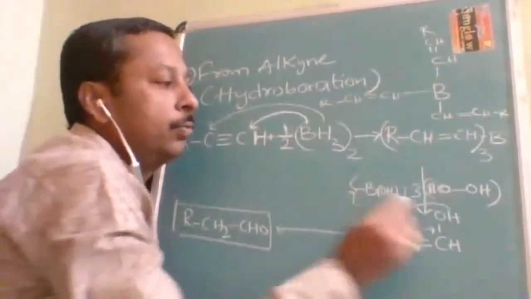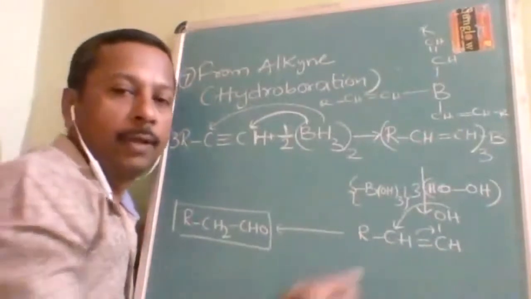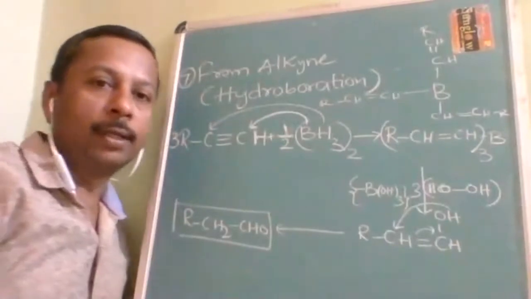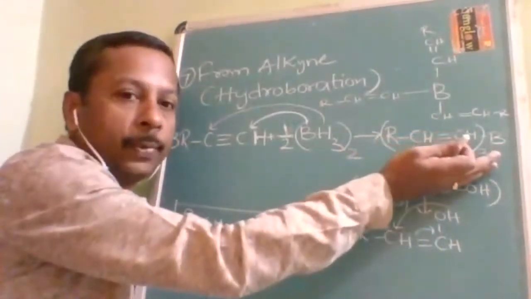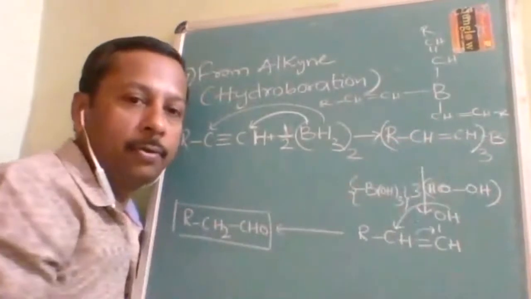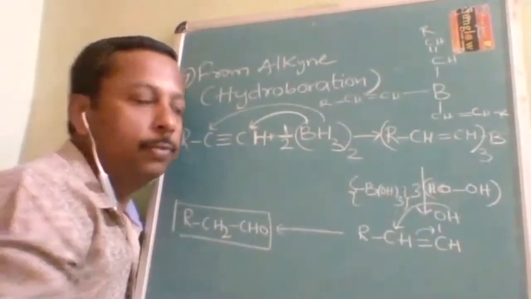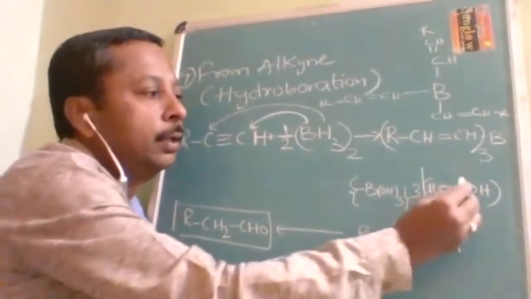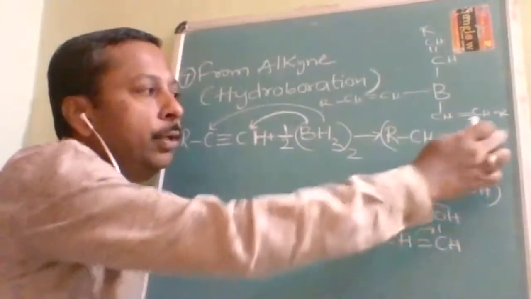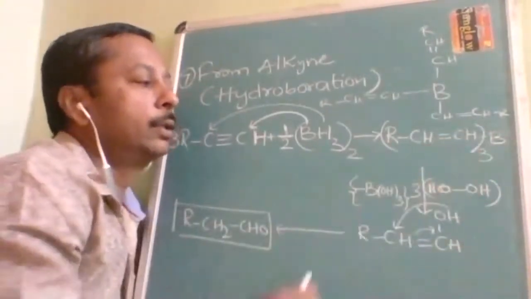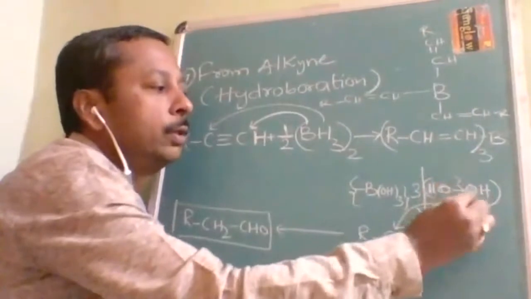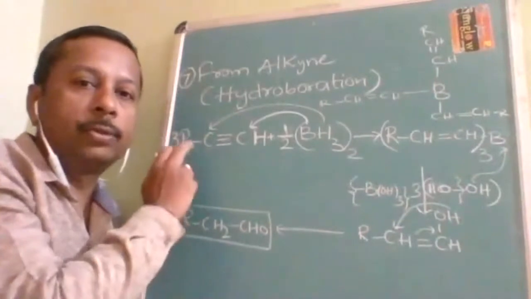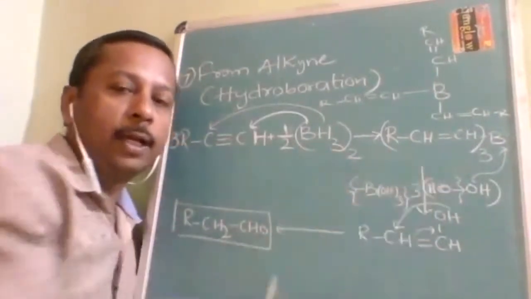Now there we used water, but here we have to use peroxide, hydrogen peroxide. That is the only difference. Up to here it is a common method. After this, if you use water, you are going to get alcohol, but if you use hydrogen peroxide, you are going to get aldehyde. Here there was H and OH; OH will go that side and H will come this side, but here both sides are OH. So you also have to take 3 moles of this: 3 moles of terminal alkyne, 3 moles of hydrogen peroxide.